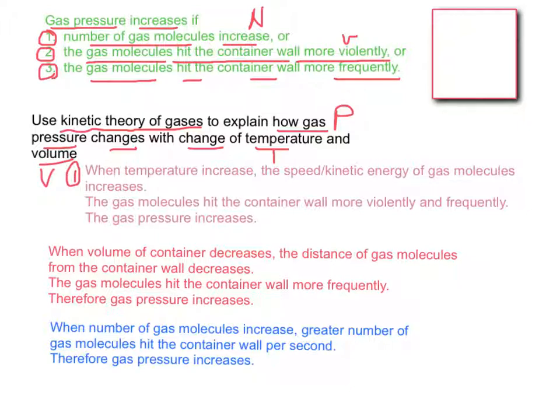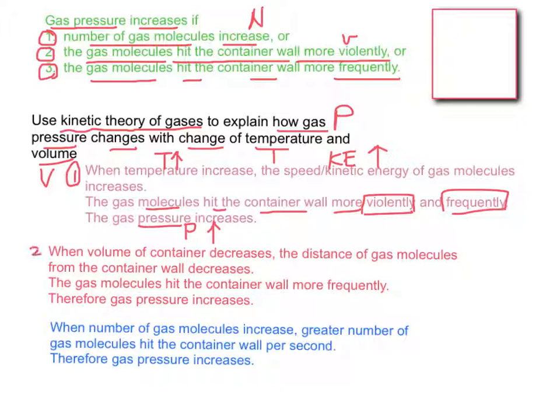First, when the temperature of a gas increases, the speed or kinetic energy of the gas molecules will increase. Therefore, the gas molecules will hit the container wall more violently and more frequently. As a result, the gas pressure will increase.